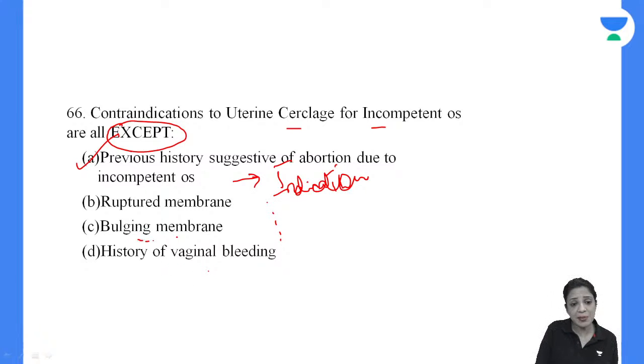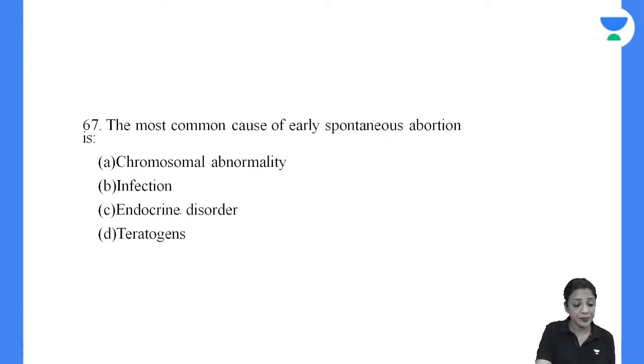In bulging membranes, sometimes you can do an emergency cerclage by putting the patient in a head down position. You raise her legs so that the bulging membranes can go slightly inside, and then it is like an emergency cerclage. It may fail. Most of the times it fails, especially if the patient is in labor.